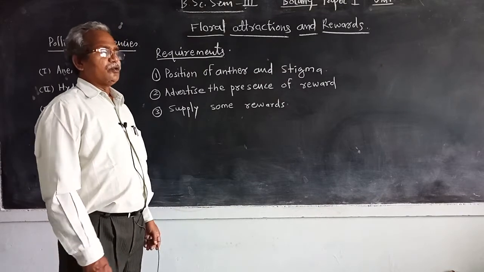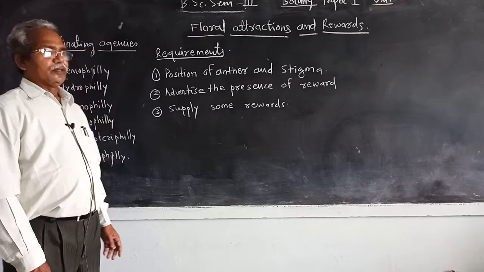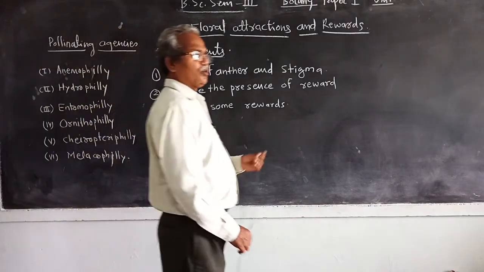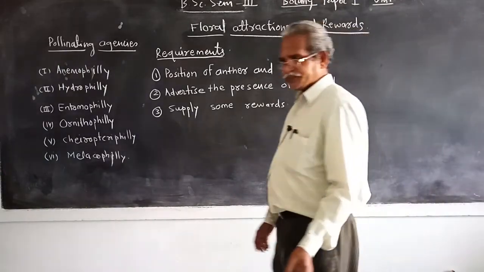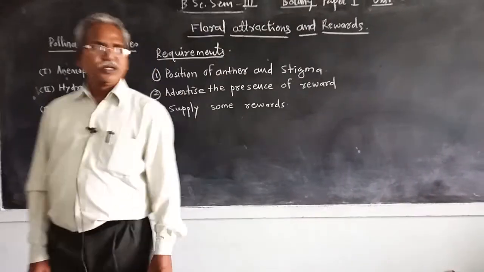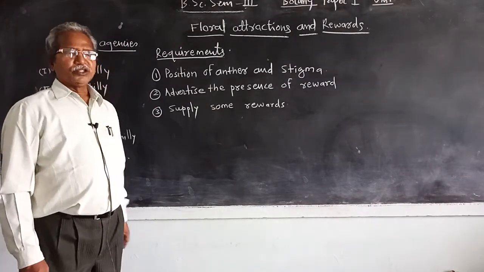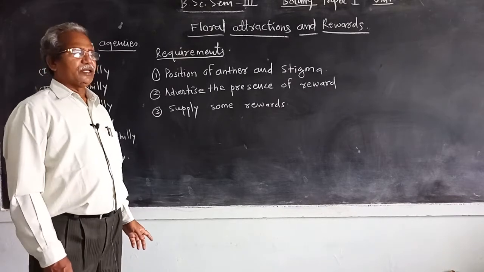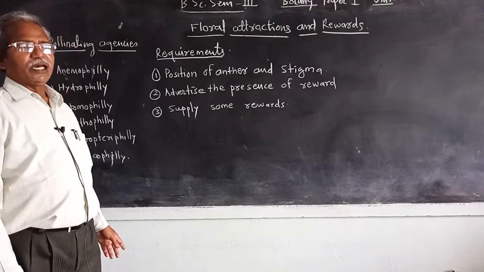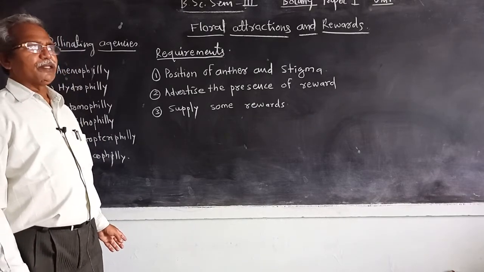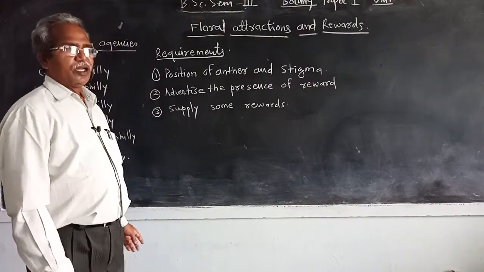These are the nutritive rewards, and also the nectar sugars, which contain glucose, fructose and sucrose. They are nutritious food material and help in the locomotion of insects.